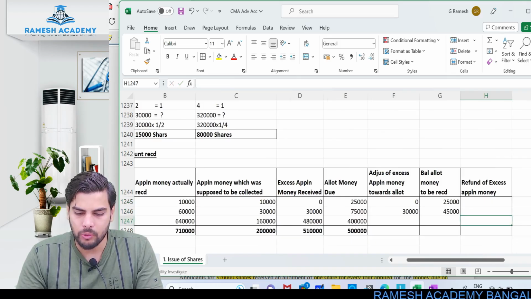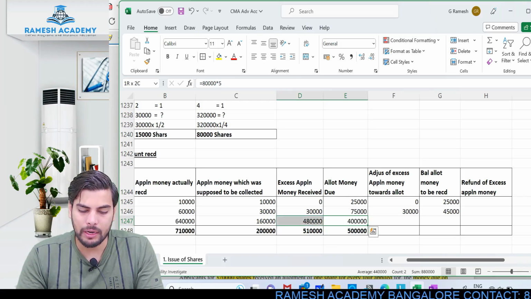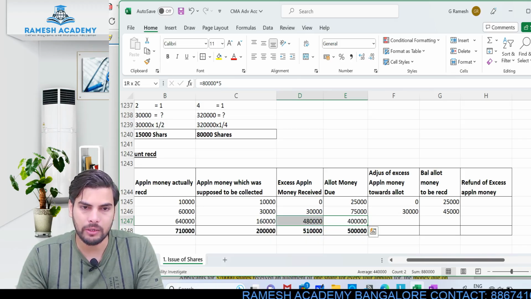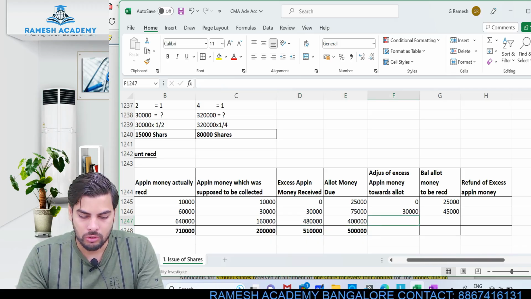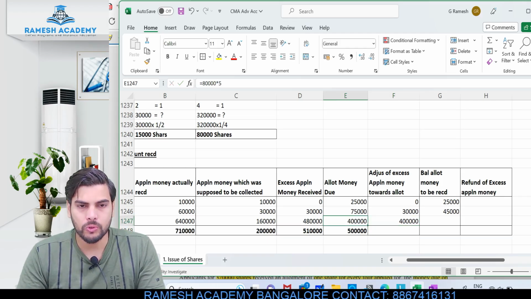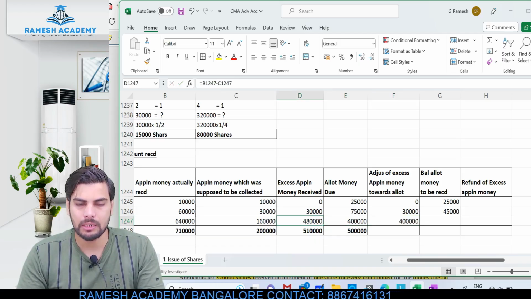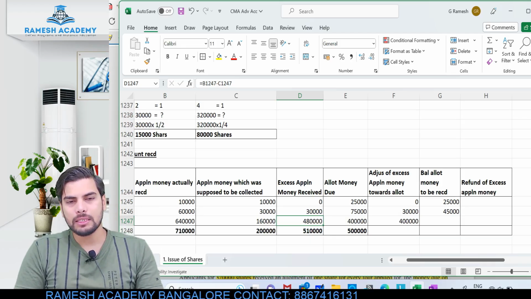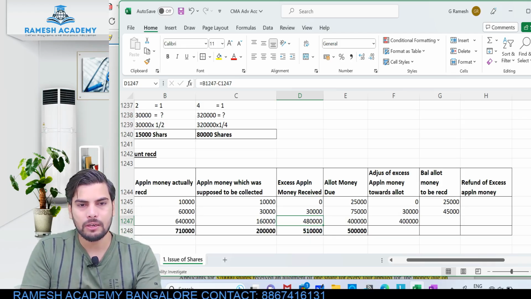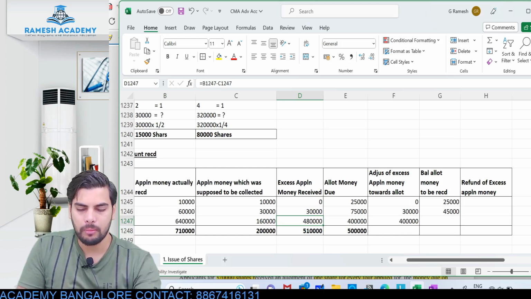Now in the same way, you try and tell me what will happen in the last case. So 4 lakh rupees is the amount which is due at allotment. I have got an excess application money of 4 lakh 80. Don't you think it is more than sufficient? So the entire 4 lakh I can adjust. It means during the application stage itself, I've received 4 lakh 80,000 rupees, which is self-sufficient in order to adjust this allotment money.